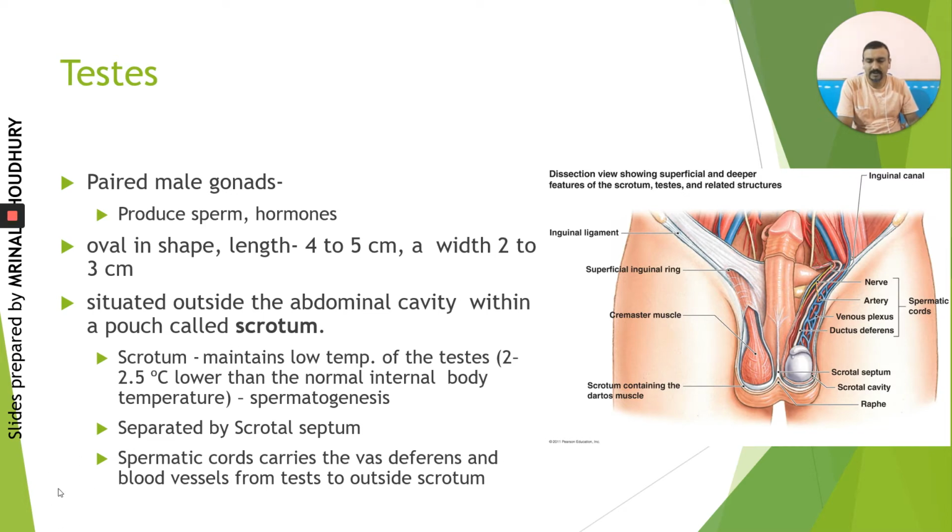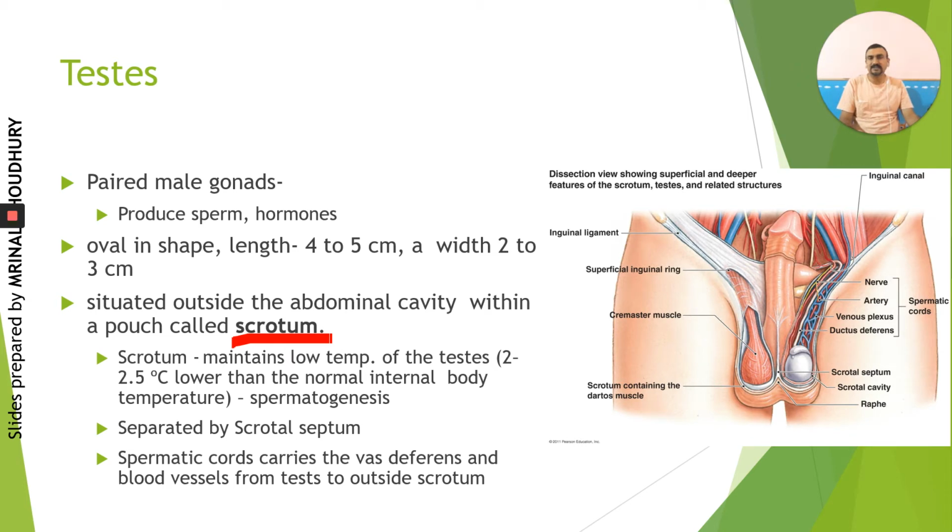Now here comes a very important special feature: in males, the testes are not present inside the abdominal cavity, unlike in females, where the ovaries are present inside the abdominal cavity. In males, the testes are present outside the abdominal cavity in a separate bag-like structure, which is called the scrotum. Very important, remember this word. We also call it a scrotal sac.